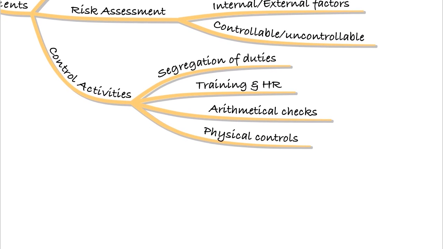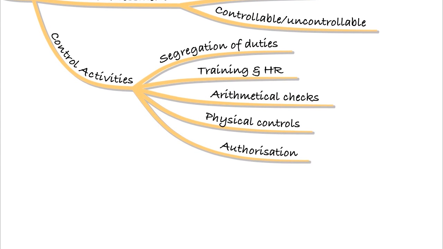There will be physical controls, so you may not be able to access certain areas of the building, for example, where sensitive information or sensitive assets are kept. There will be authorization, for example, authorization of invoices.